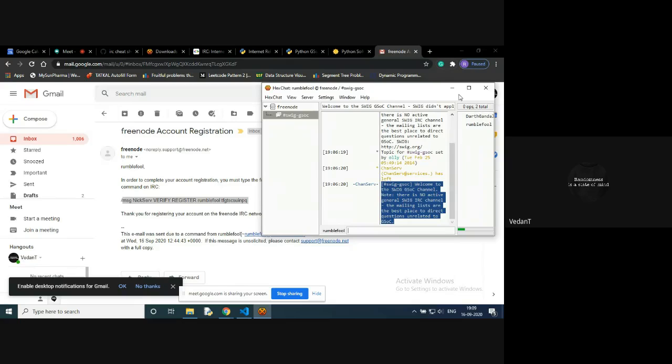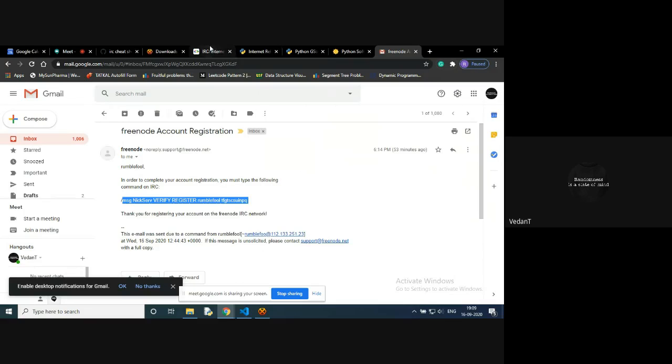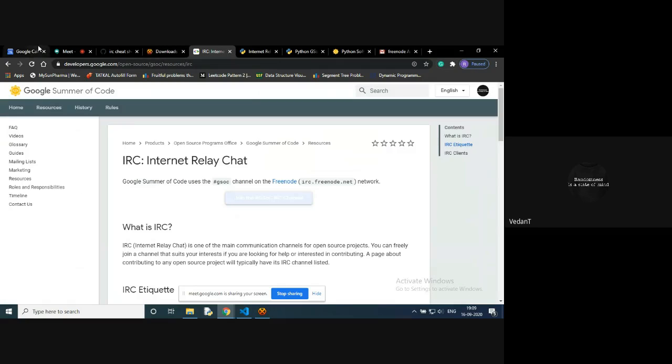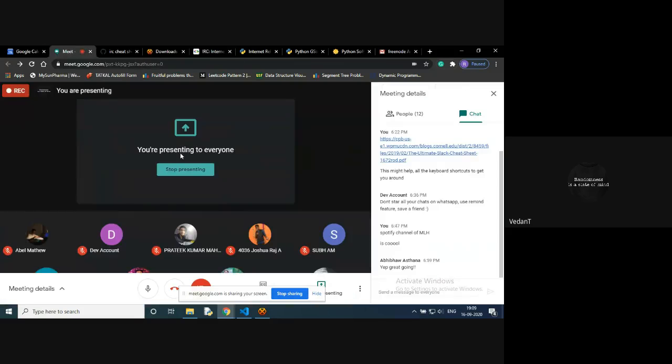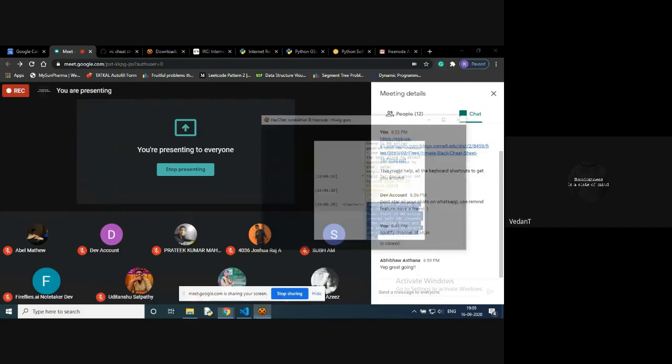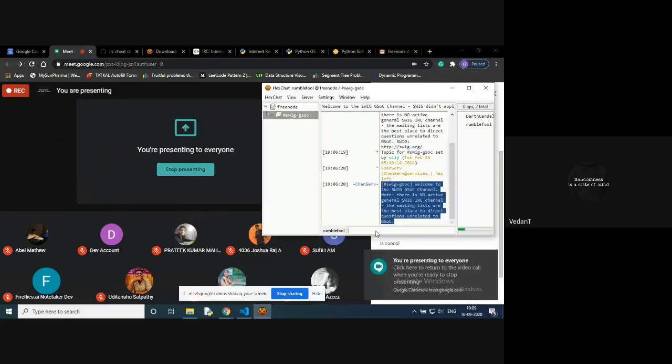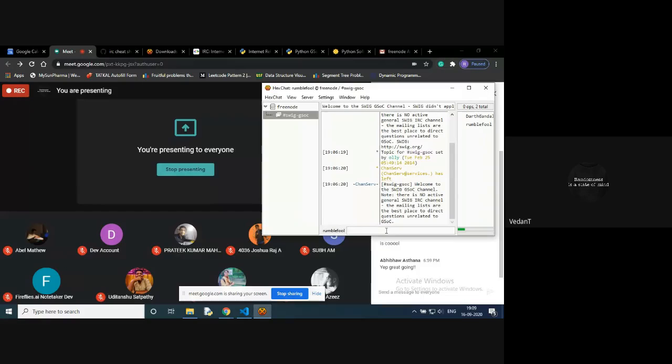Now there are a few things you should keep in mind while using IRC. Just as you are wary of privacy while using Facebook, WhatsApp, or any other thing, you have to be very careful about those points while using IRC. Sometimes it happens that there is some kind of malicious activity going on. So please don't click on stray links or engage with a user who has not identified himself within the channels. For GSOC channels, it is very safe.